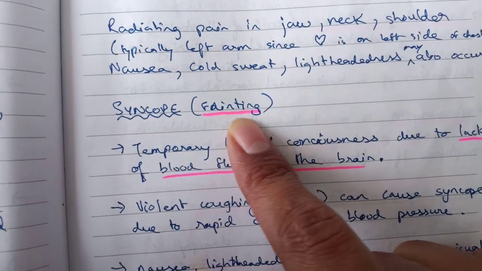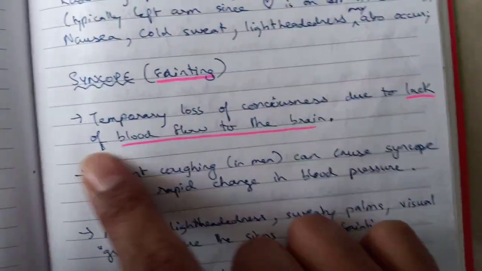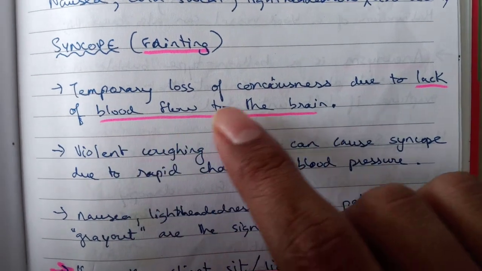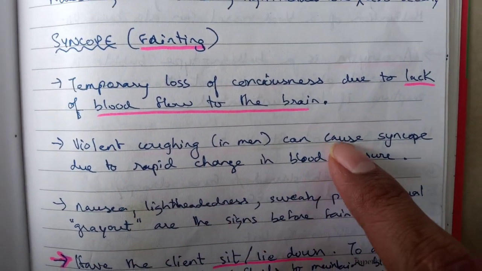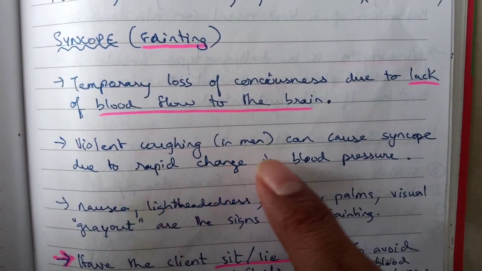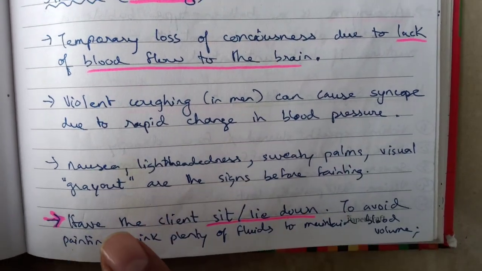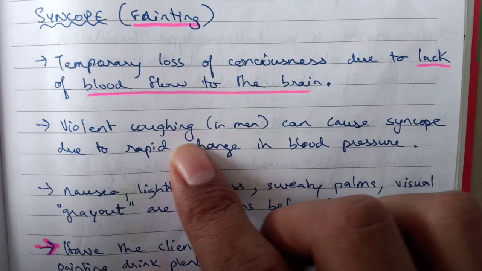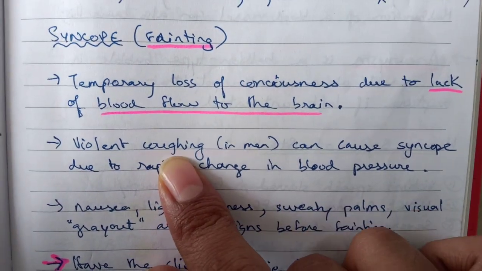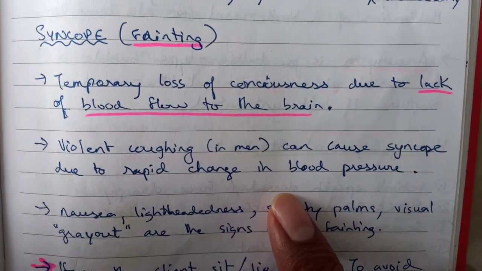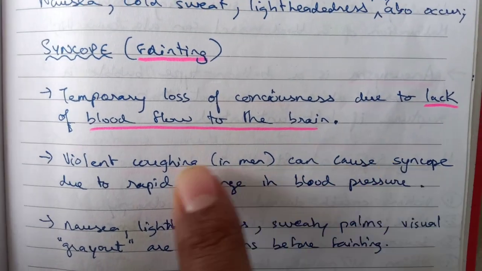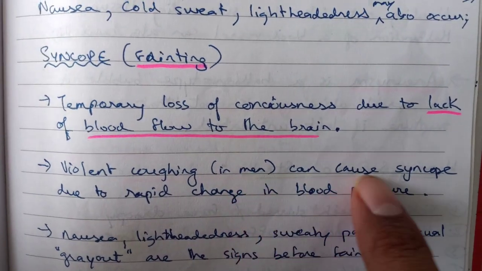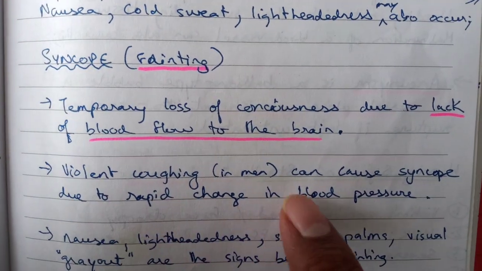Syncope. What is this? This is called fainting. Temporary loss of consciousness due to lack of blood flow to the brain. Violent coughing can cause syncope due to rapid change in blood pressure. Some people you have seen, they'll be coughing violently, right? My dad had this, like whenever he used to cough very violently, he would often faint. So we used to get scared, like what's happening? So violent coughing, especially in men, can cause syncope due to rapid change in blood pressure.